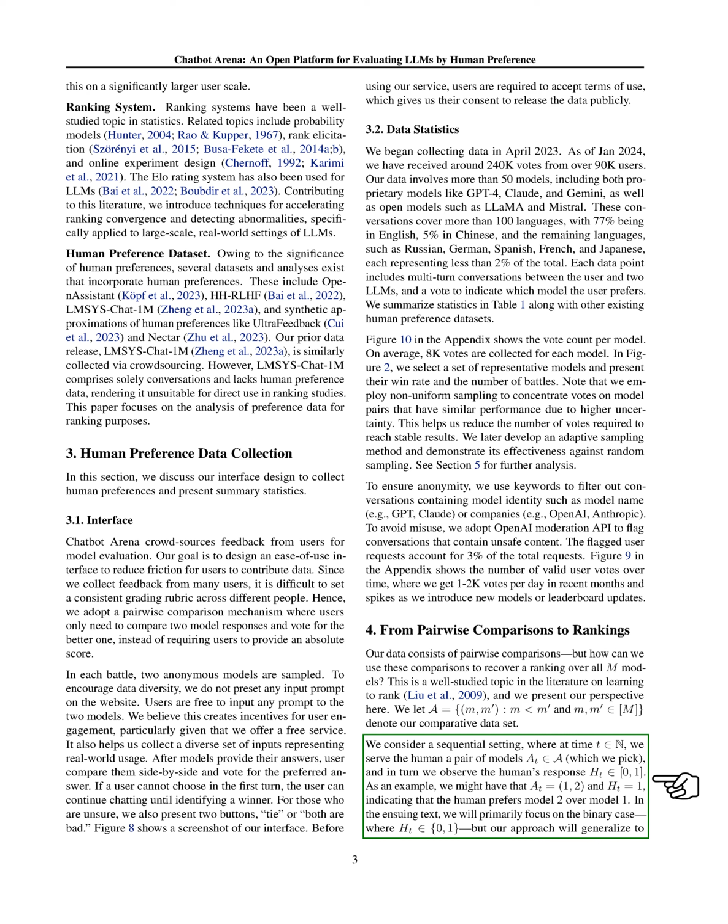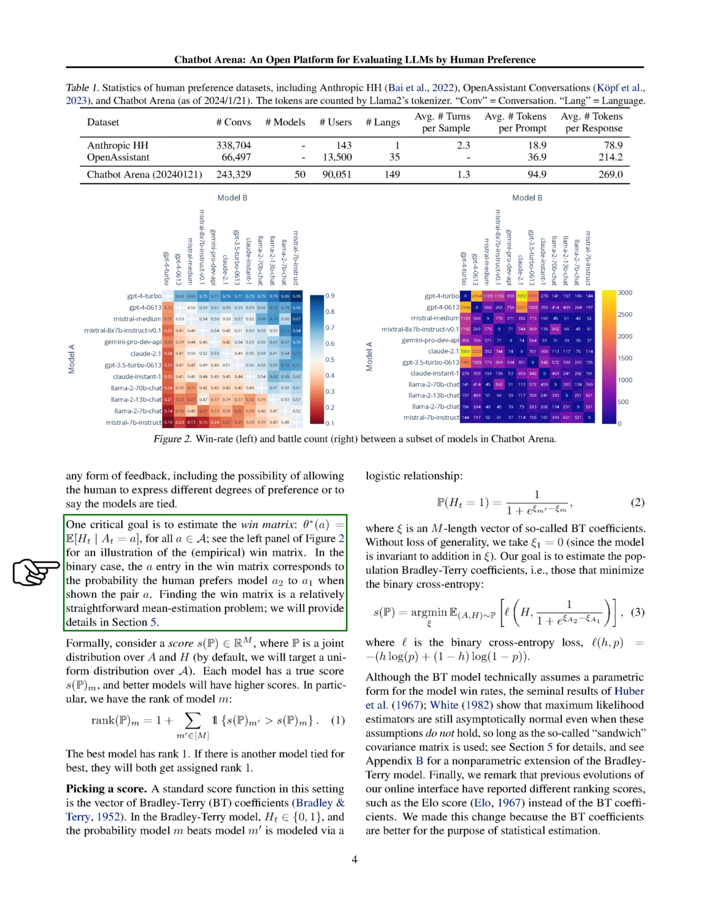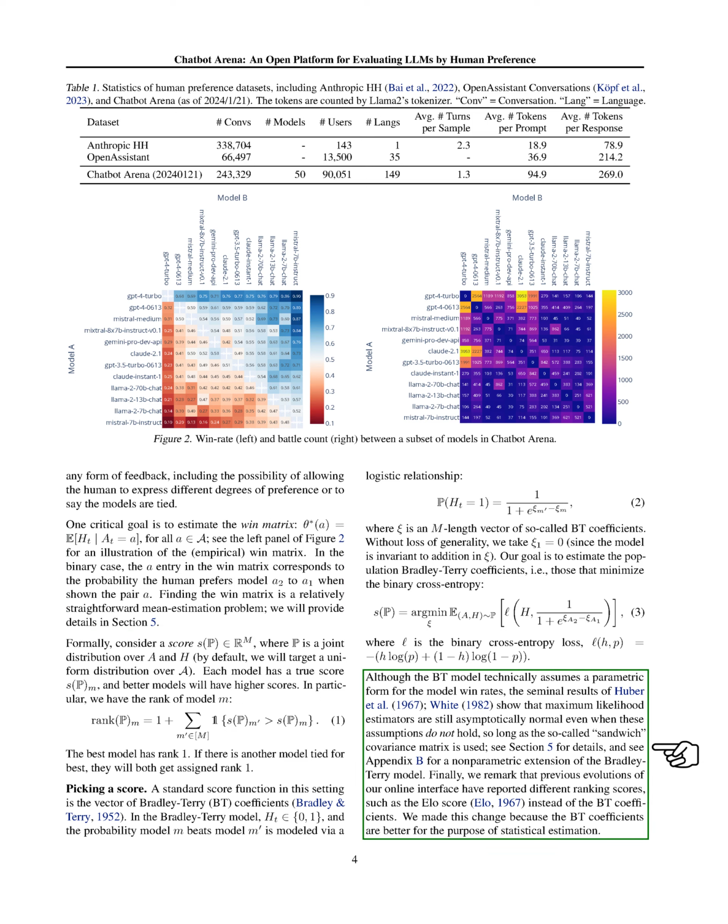We introduce a sequential setting where users compare model pairs, and we observe their preferences. Our goal is to estimate the win matrix, representing the likelihood of a model winning in a pair comparison. We use the Bradley-Terry model to estimate model win rates and determine rankings. Previous versions of our interface used different ranking scores, such as the Elo score, but we switched to the Bradley-Terry coefficients for better statistical estimation.